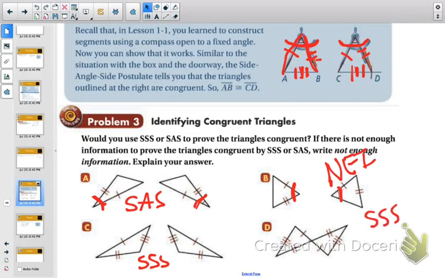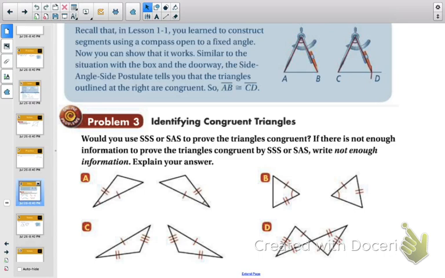But if you look at D, remember, these are called vertical angles when they make an X. So actually we can say that this angle is congruent to that angle, and we could also use side angle side here. So you could say side side side or side angle side. So actually on that one either works. Okay, you just have to have the knowledge of the vertical angles to show that those two angles are congruent.